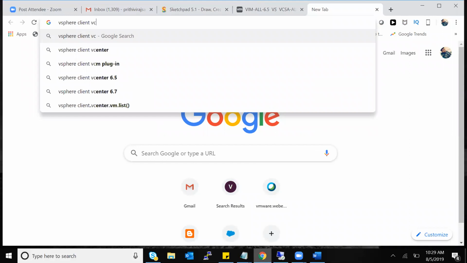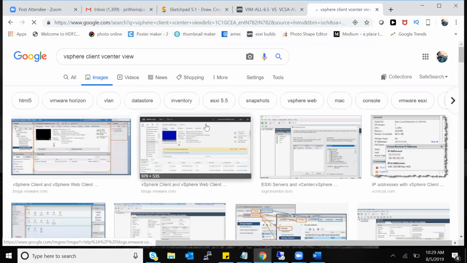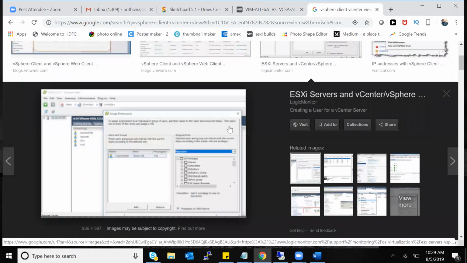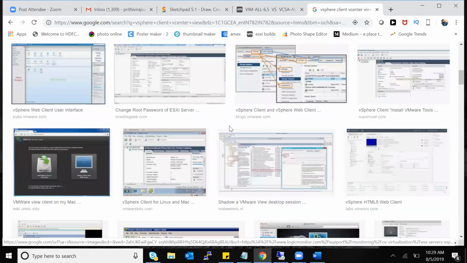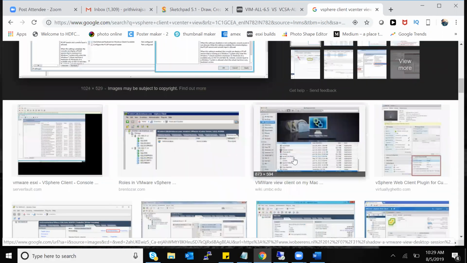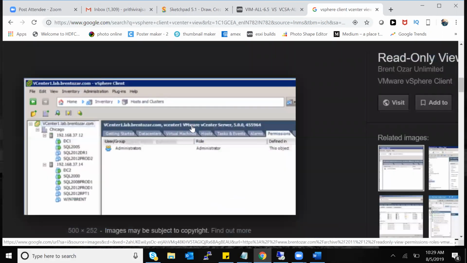Most of the time Google will have. Okay, now if you see the images, this is how it will look like. Same view it will have. Let me get the actual image. Okay, here we go. This is the right one. Okay, one minute.